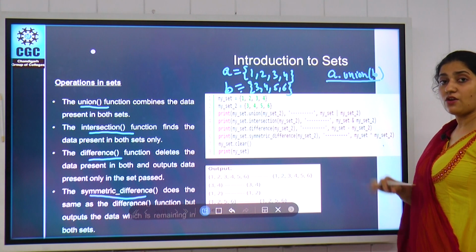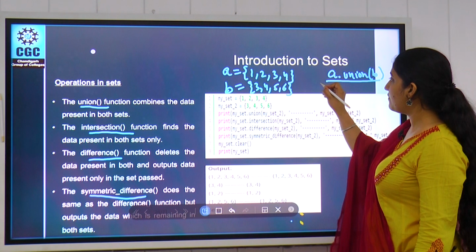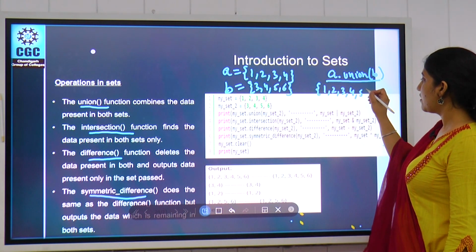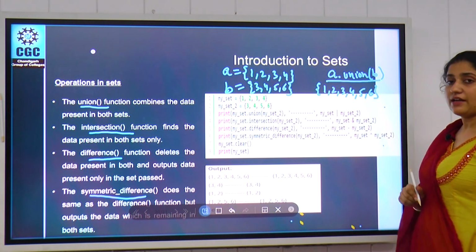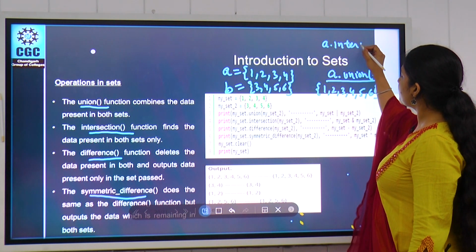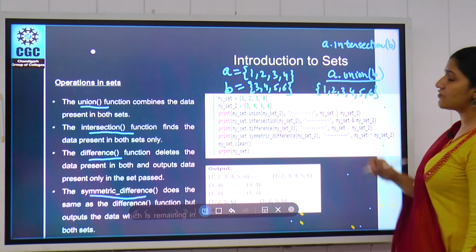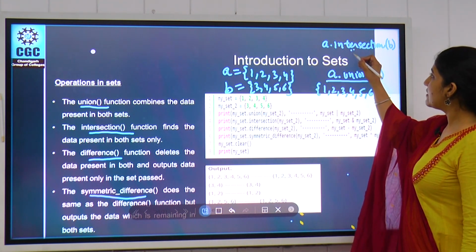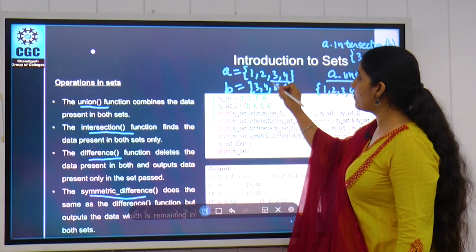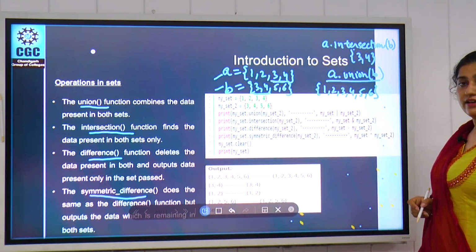It will provide us all the data items existing in both sets, so the outcome is 1, 2, 3, 4, 5 and 6. But if we write A.intersection(B), intersection will provide us only the common values. It will give us the result 3 and 4, because 3 and 4 are the only common values present in both sets A and B.